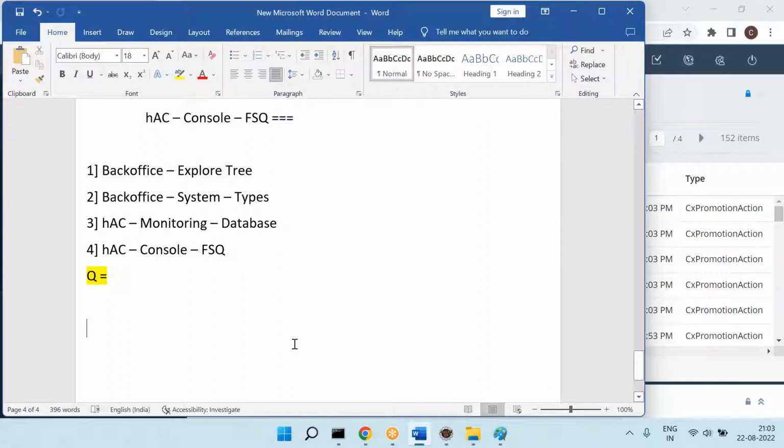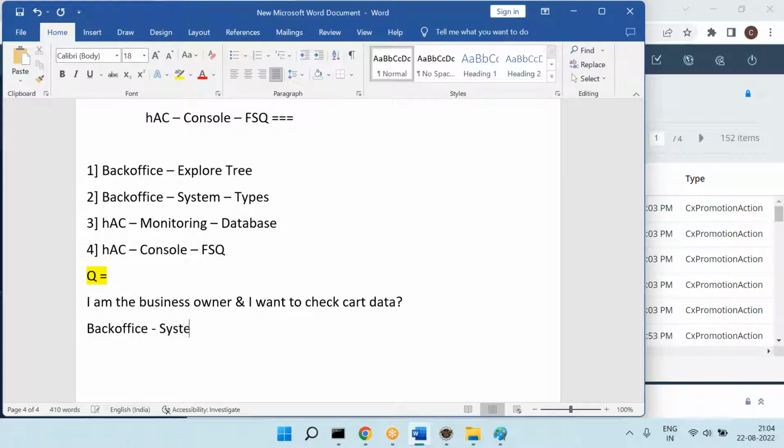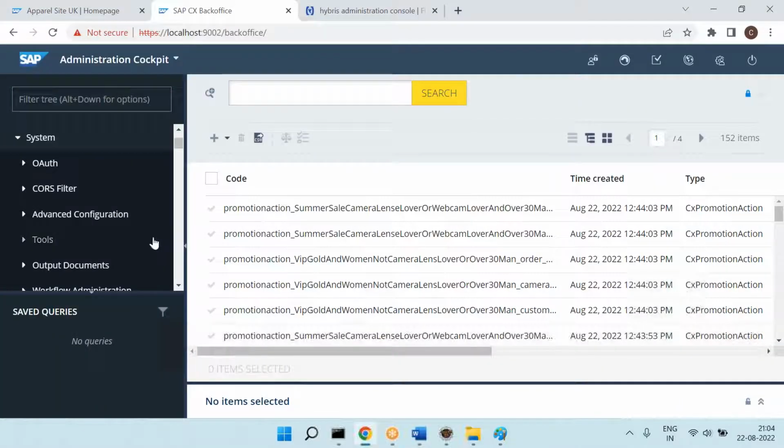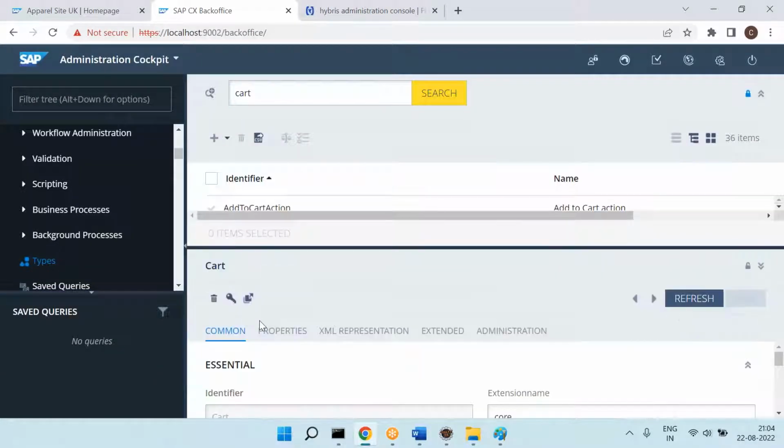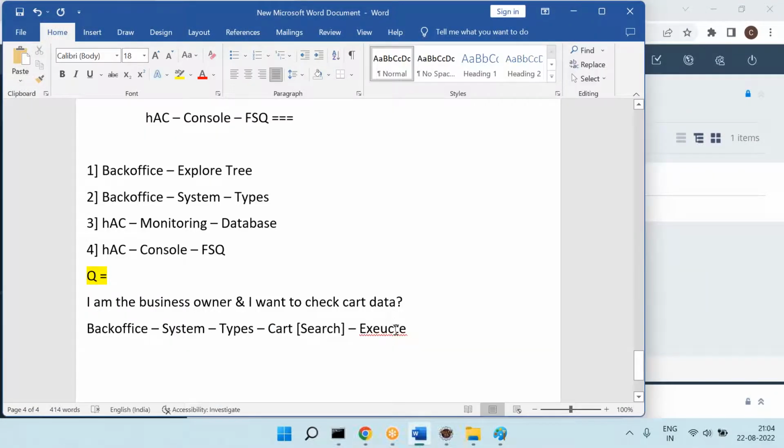Okay, now let me tell you this way. Let's say I am the business owner and I want to check cart data. Then what are the options I have? I can go to back office, go to the system, go to the types, search for cart, select it and execute it. This is one solution.